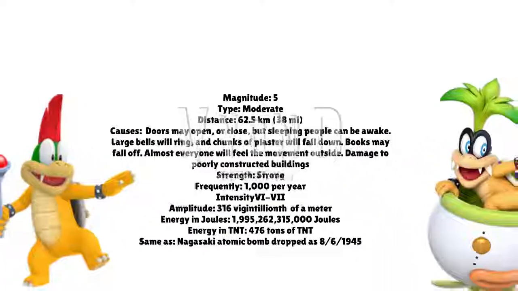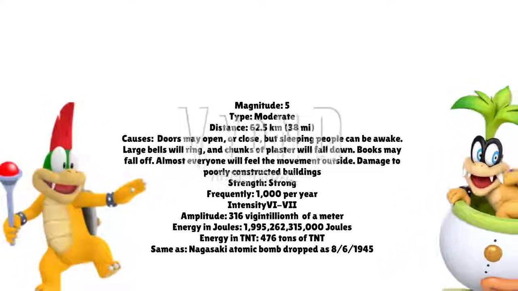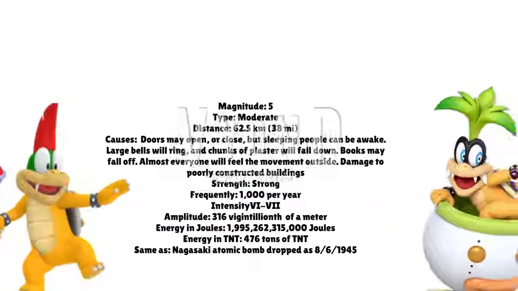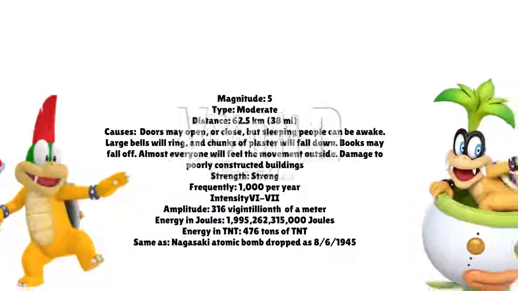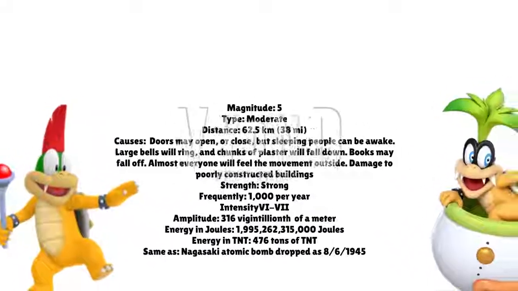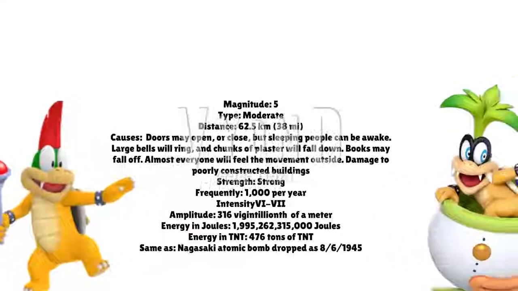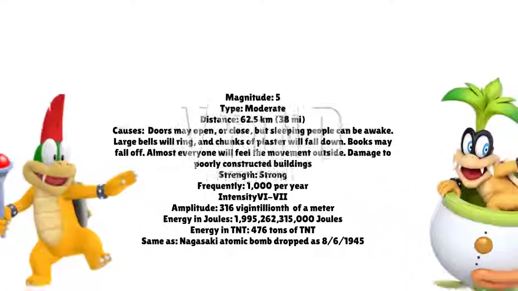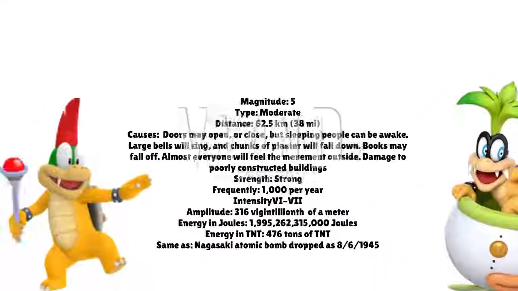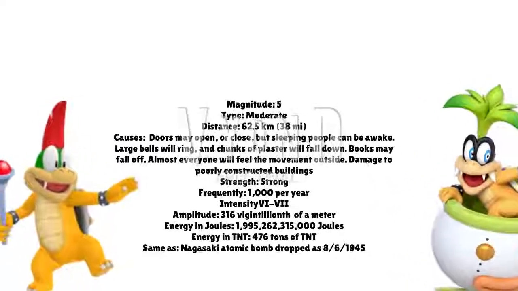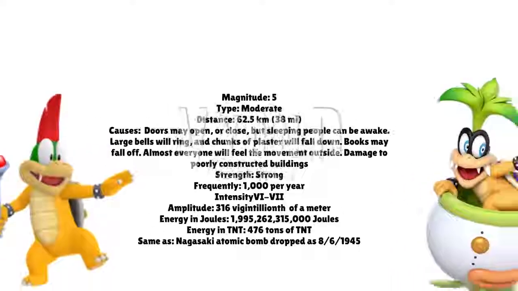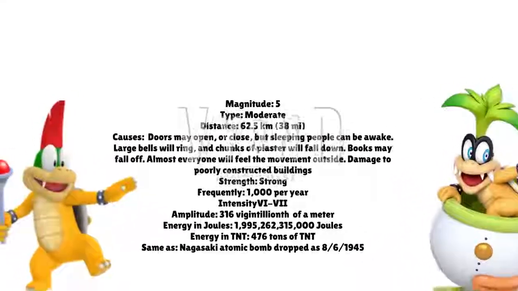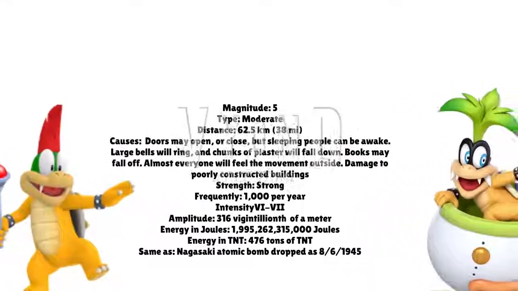The amplitude is 316 vigintillionth of a meter. A magnitude 5 earthquake would have about the same energy as 1,995,262,315,000 joules. It is equivalent to 476 tons of TNT. That's the same vibration as the Nagasaki atomic bomb that was dropped on August 9, 1945.